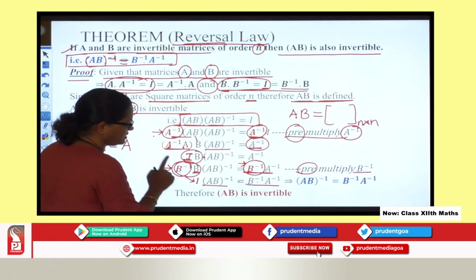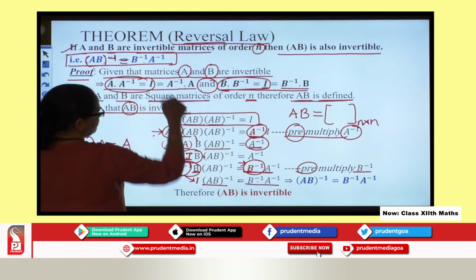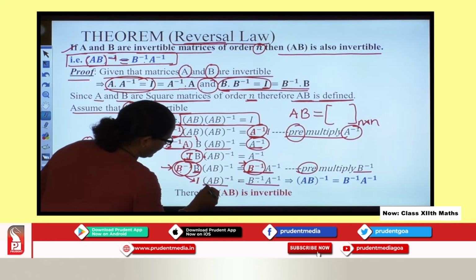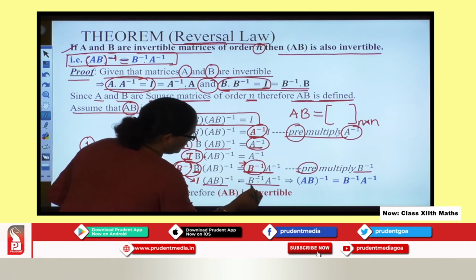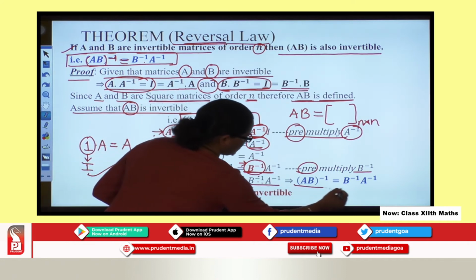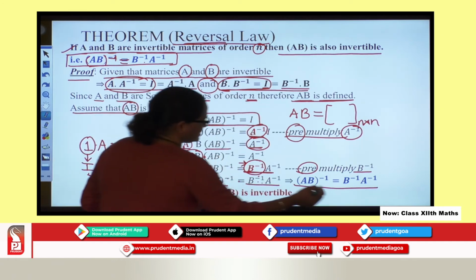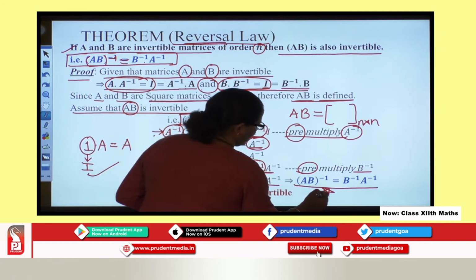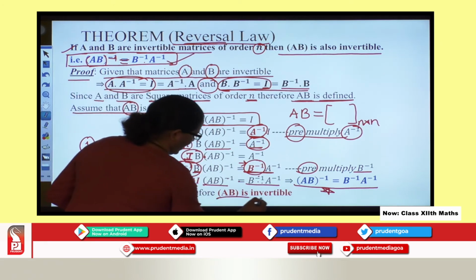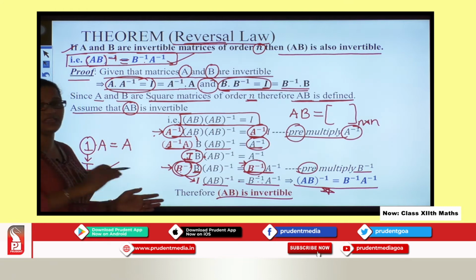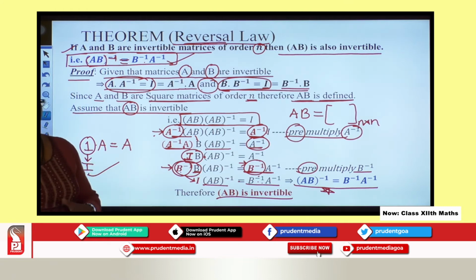This is not a typing mistake. What I am getting is A into B the whole inverse is equal to B inverse into A inverse, and this is exactly my statement. Therefore A into B is an invertible matrix.